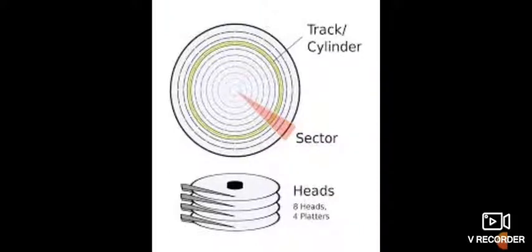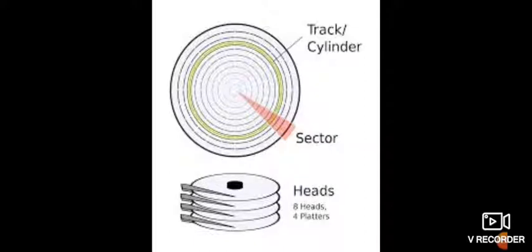The surface of the platter is divided into several concentric circles called tracks, and a small segment of that disk is called a sector. A sector is the smallest physical unit that stores data on a disk, and each sector can store almost 512 bytes.